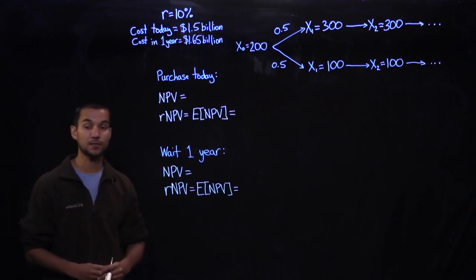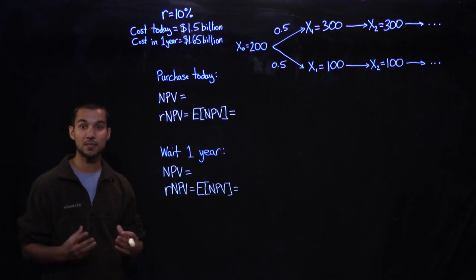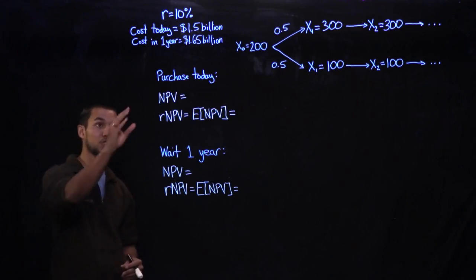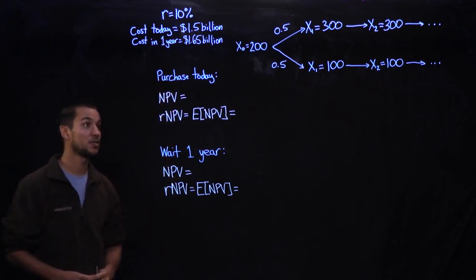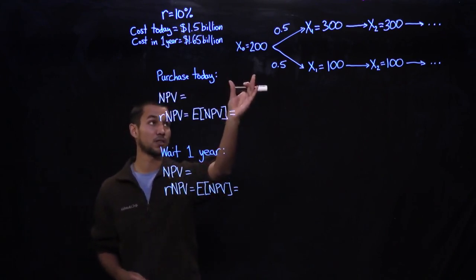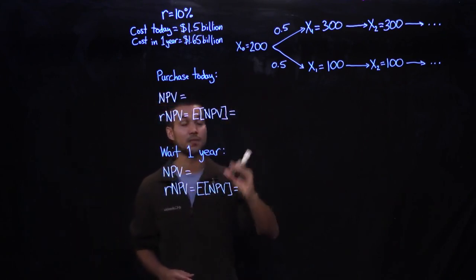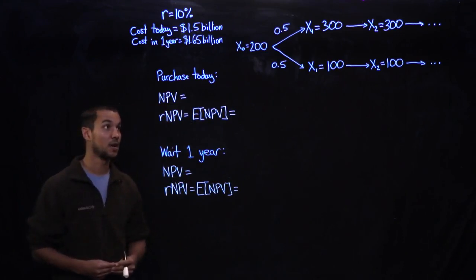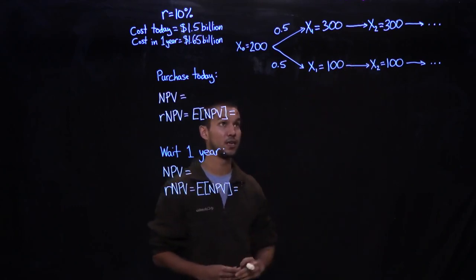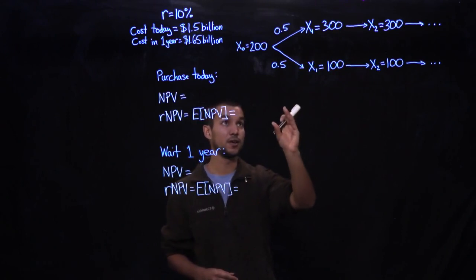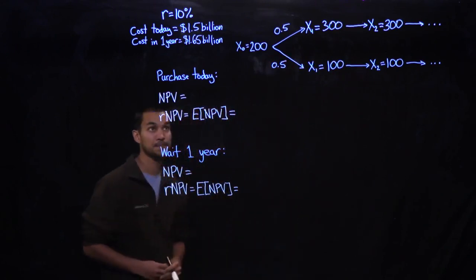In this question, we have a company that's just developed a new drug, and they're deciding whether or not to invest in manufacturing capabilities to expand their production of this new therapy. They're deciding between one of two options. They can either purchase new manufacturing facilities today at a cost of $1.5 billion. And if they do that, they expect that they're going to earn $200 million today. And then depending on the outcome of new pricing legislation, they're either going to earn $300 million a year thereafter or $100 million a year thereafter. And each one of these two scenarios happen with probability 50%.